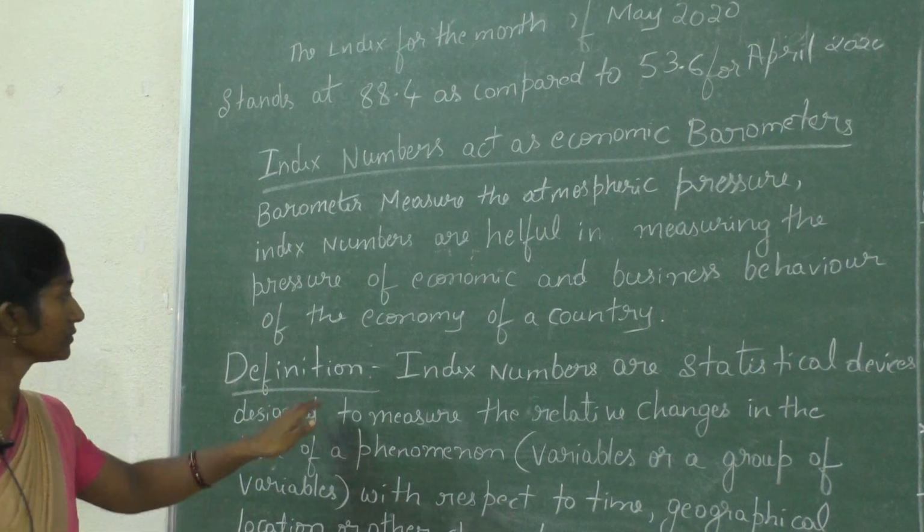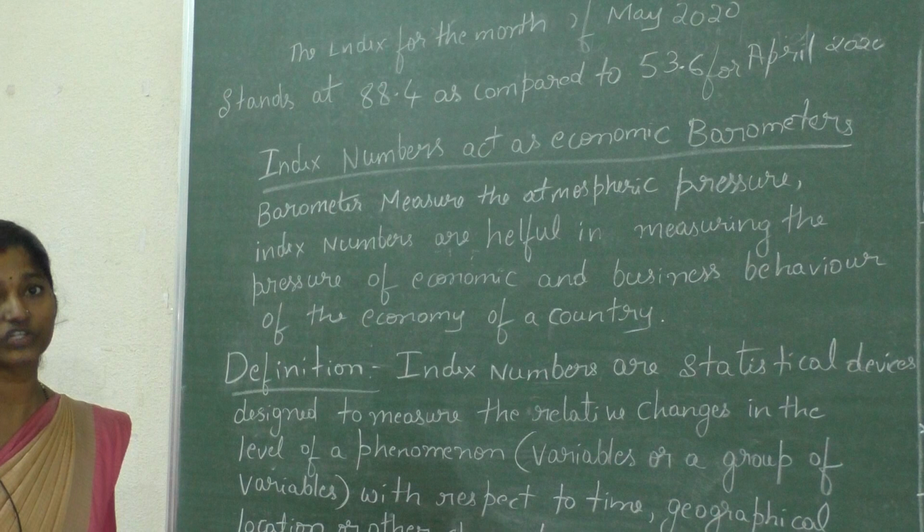Now we will come to the definition of the index number. What is an index number?